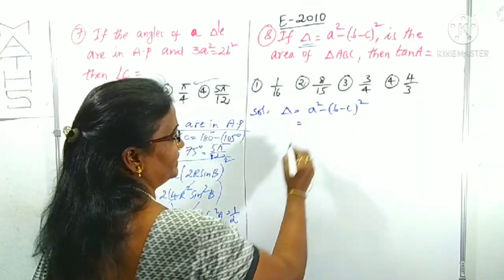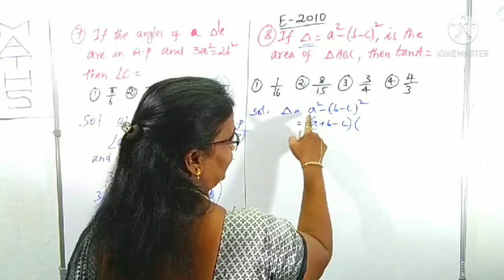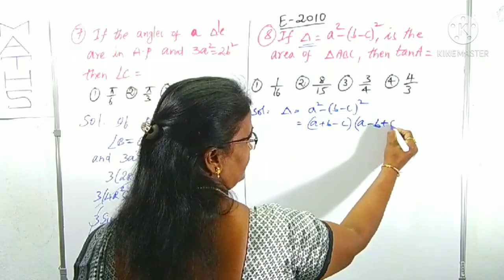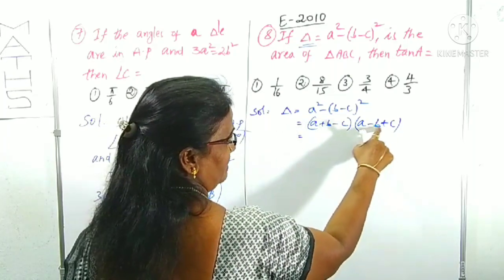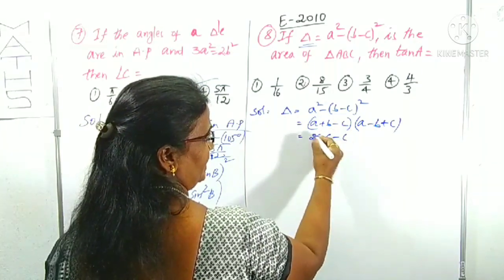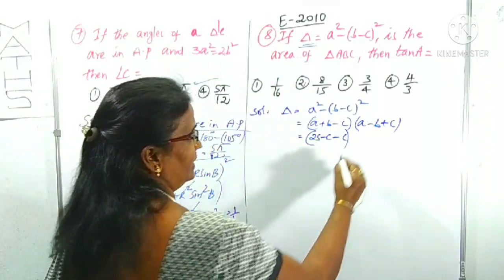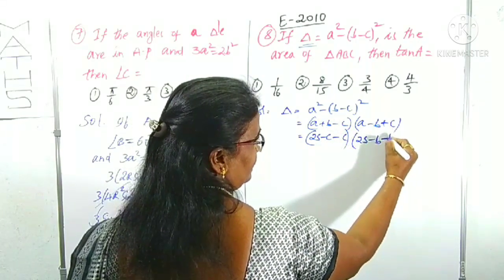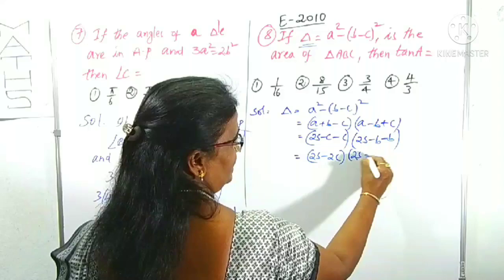That is, we have to use here a plus b means a plus b with minus c into a minus b. A minus b means minus b minus or minus plus c by is a delta. A plus b minus c and a minus b plus c. You know a plus b we can add 2s minus c, with minus c already is there. By the perimeter 2s is equals to a plus b plus c. And here a plus c we can add 2s minus b, one more minus b is there here. Therefore this is 2s minus 2c of 2s minus 2b.